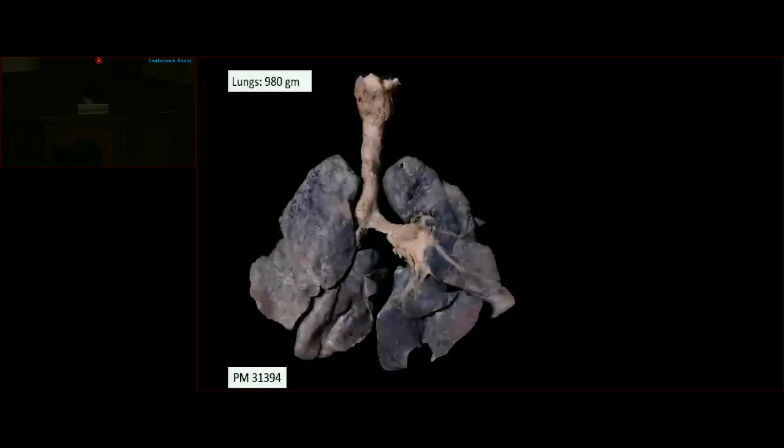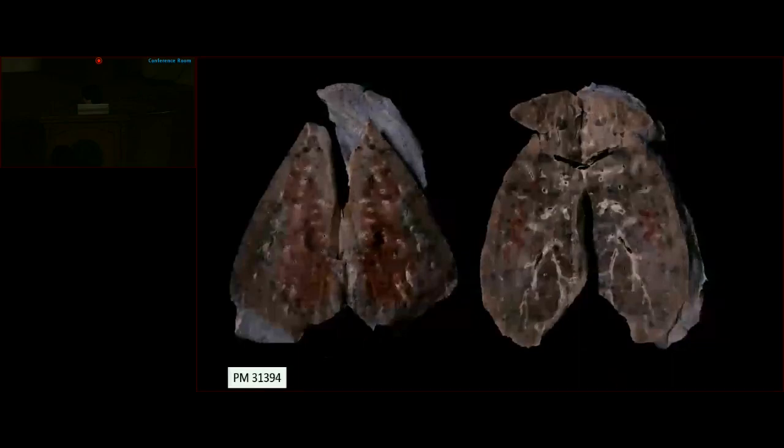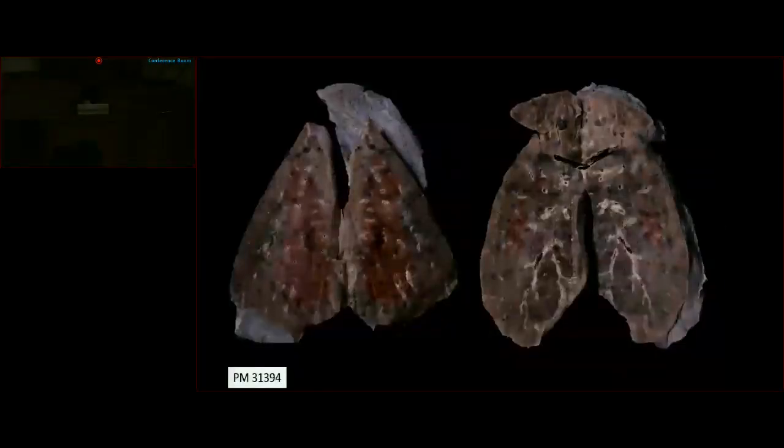The lungs weighed 980 grams, and there was diffuse hemorrhagic discoloration, especially centered on the lower lobes. Along with that, the tracheobronchial tree also showed multiple areas of congestion and mucosal erosions. The cut surface of the lungs was quite consolidated on palpation and showed diffuse areas of fresh hemorrhage involving all the lobes, but primarily centered on the lower lobes. Multiple tiny fibrin thrombi were also noted.